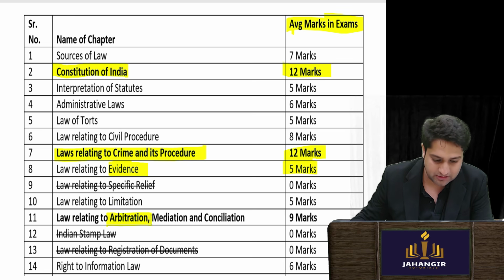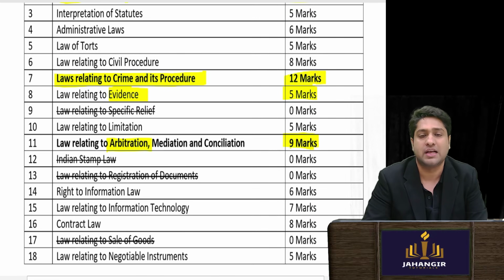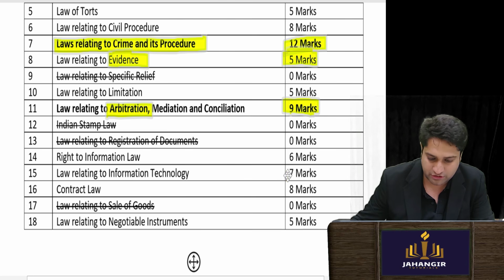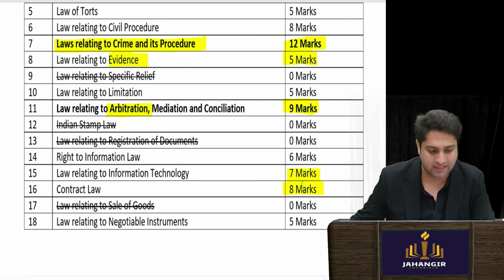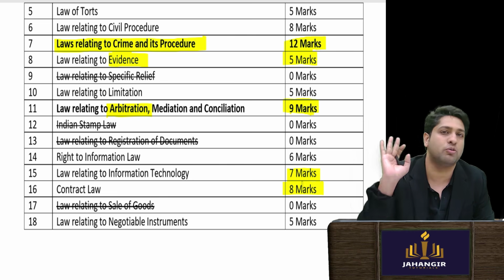Then the Arbitration and Conciliation Act comes for around 9 marks. You can take screenshots of these. Civil Procedure Code is regularly asked for 8 marks. Then you have your Information Technology Act and Contract Act. All chapters marked as cancelled have been completely omitted by ICSI.